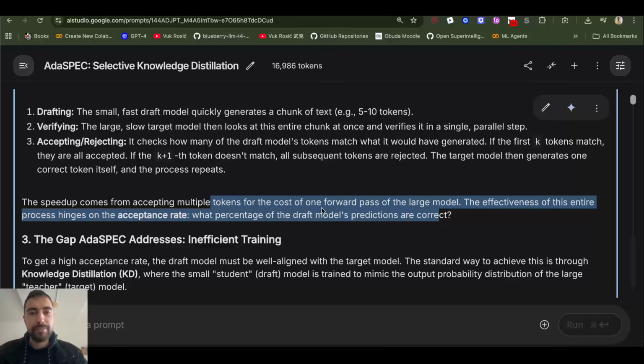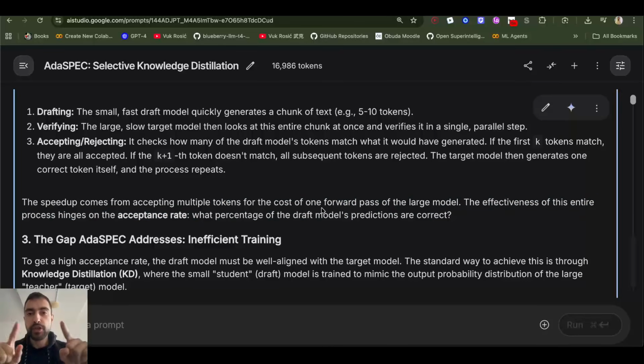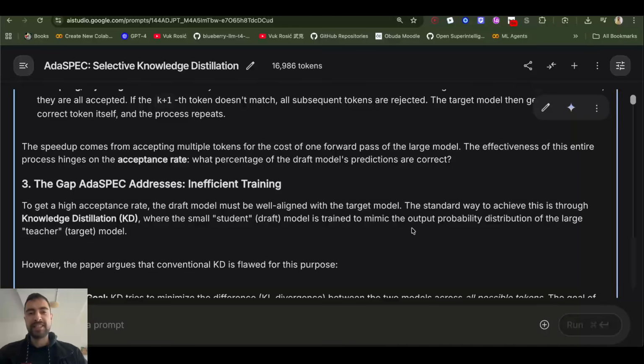So the speedup comes from accepting multiple tokens at the cost of one forward pass of the big model. Instead of generating one token with one forward pass, we generate multiple. But this all depends on the acceptance rate. How many of those tokens are accepted? To achieve a high acceptance rate, the small model must be aligned with the big model. It must think like the big model.